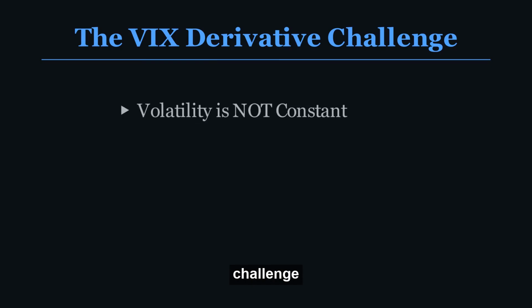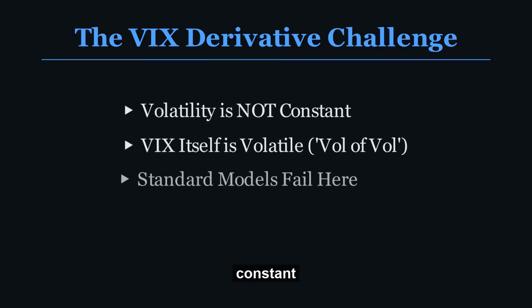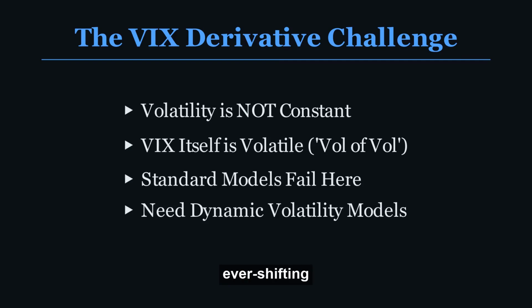The core challenge? Volatility isn't a constant. It's a dynamic, ever-shifting beast. Traditional models often assume volatility is fixed, which is about as useful as assuming the ocean is always flat. For VIX derivatives, we need models that acknowledge volatility's own volatility, a concept we affectionately call vol of vol. This is where the standard Black-Scholes model throws its hands up in despair.